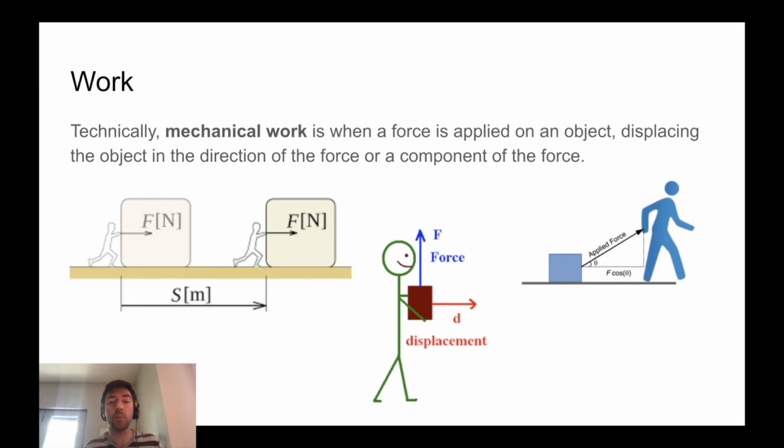And so the force being applied on the box is upward, but the direction of motion and the displacement of the box is to the right. In this case, work is not being done on the box because the force and displacement are at right angles to each other. And so they're sort of unrelated to each other.